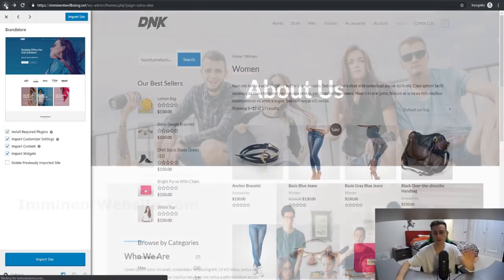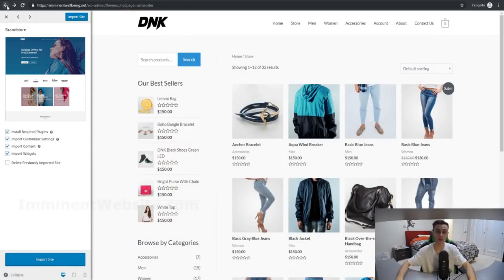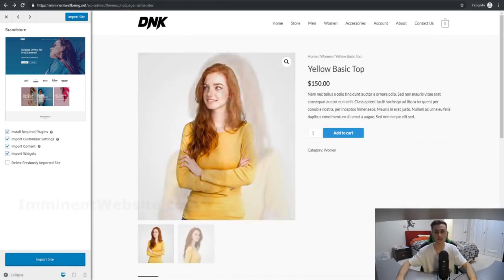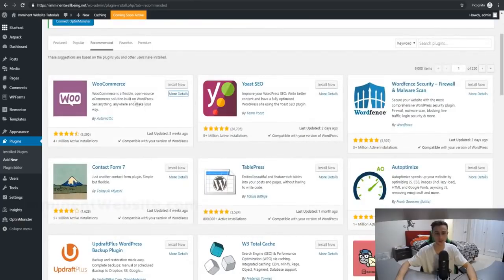I'm probably going to stop repeating myself, but I just wanted to show you firsthand how easy it is to use. And if you actually want to start selling products once you customize your new e-commerce website, just go to plugins right here, and you can download an extension called WooCommerce right here that's going to allow you to do that for free.